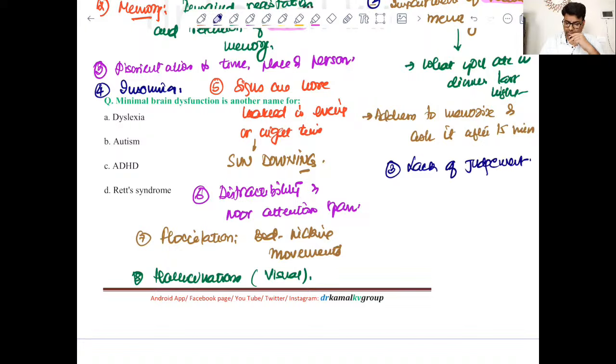Then there is personality deterioration, right? So the person is not too much bothered about what he is wearing, how he is looking. So these are a few important points which you should remember for dementia, and these are a few important points which you should remember for delirium, right?